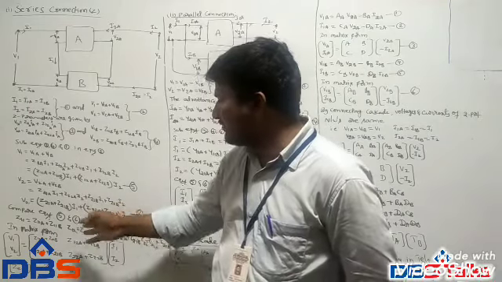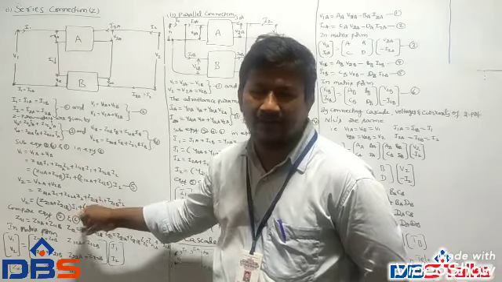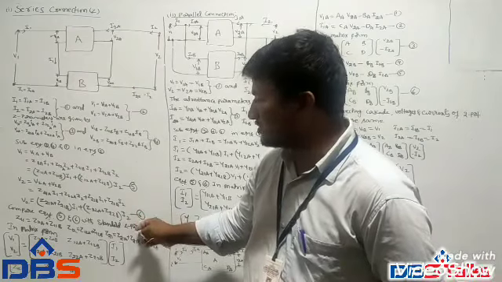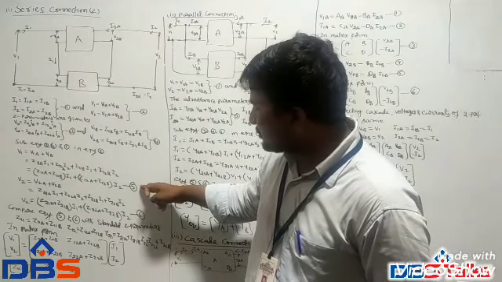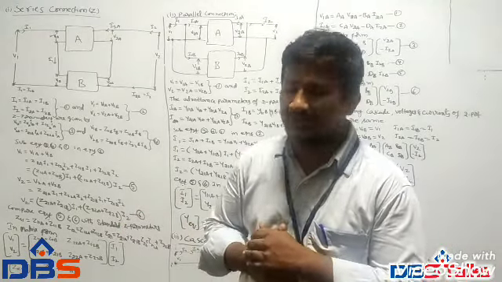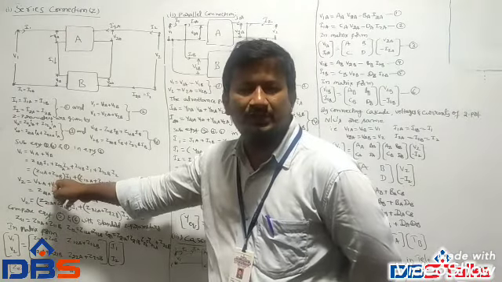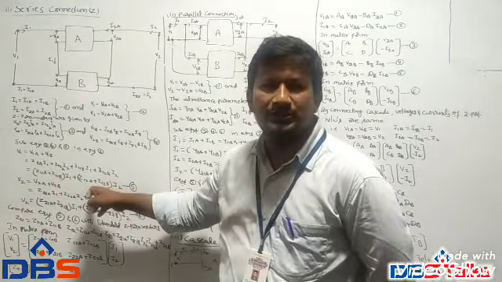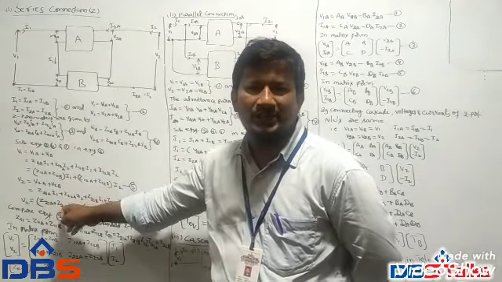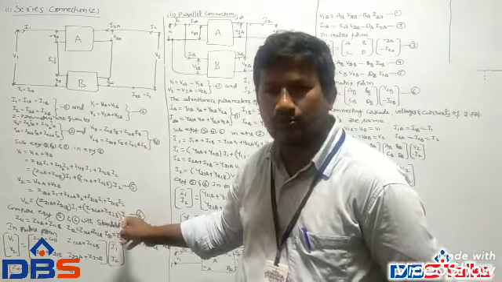Taking I1 and I2 as common factors, V2 is equal to (Z21A plus Z21B) I1 plus (Z22A plus Z22B) into I2, taken as equation 6. Now compare equations 5 and 6 with the standard Z parameters. Therefore, Z11 is equal to Z11A plus Z11B, Z12 equal to Z12A plus Z12B, Z21 equal to Z21A plus Z21B, Z22 equal to Z22A plus Z22B.